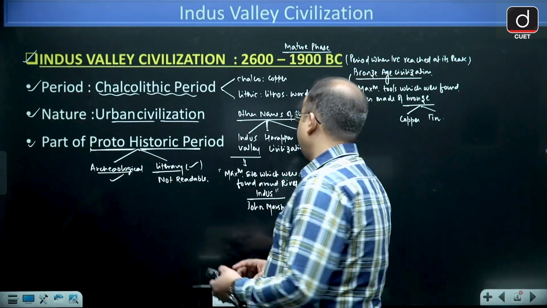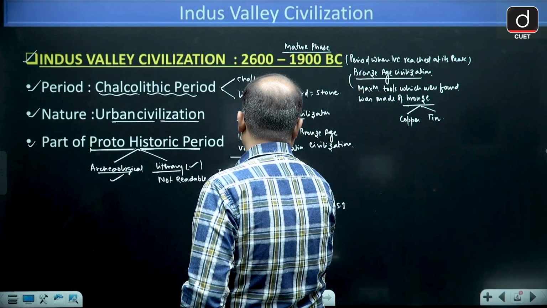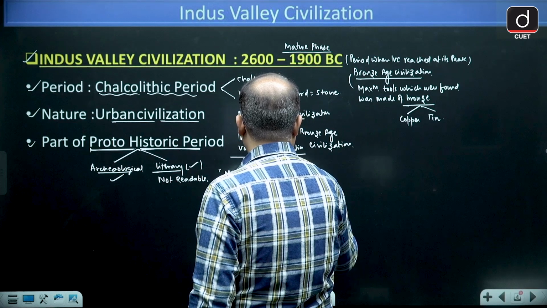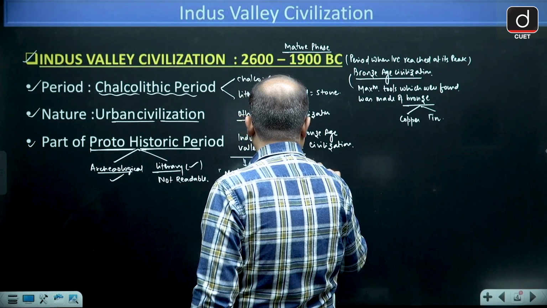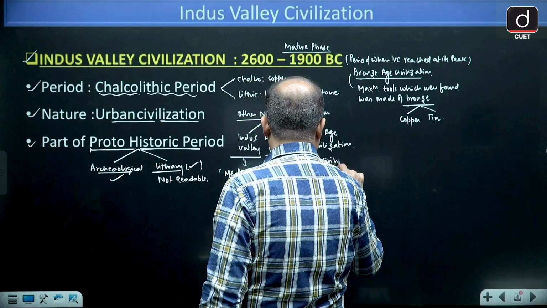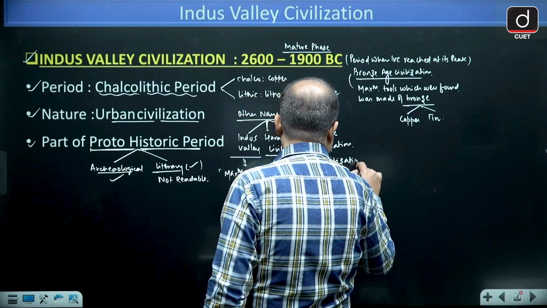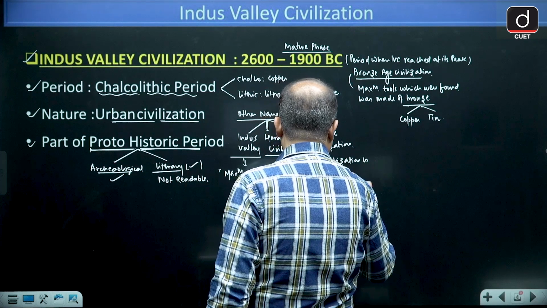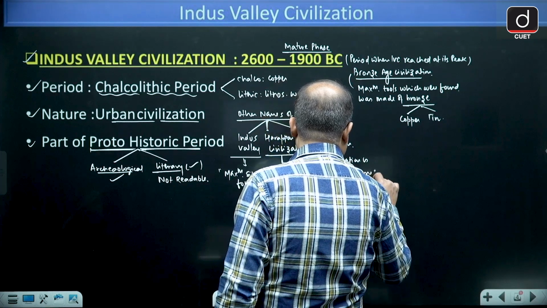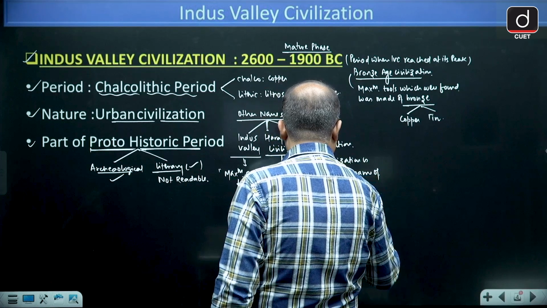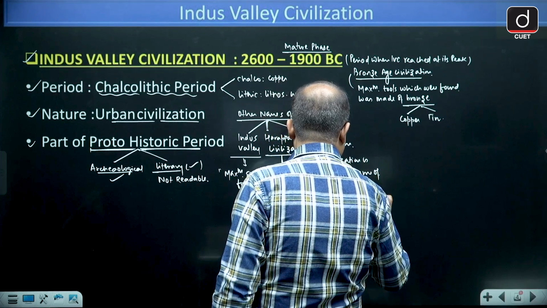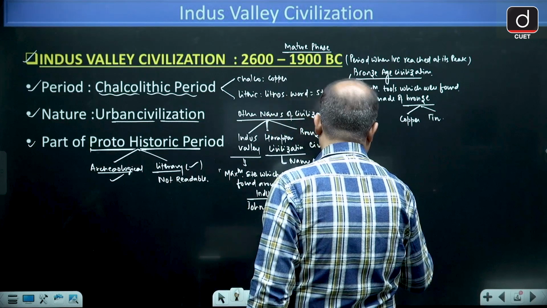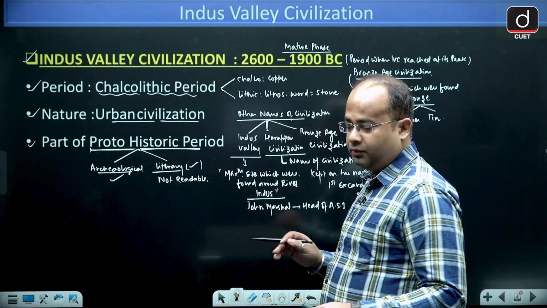Next, it is called Harappan civilization. Why is it called Harappan, guys? Because it is the rule in archaeology that the name of the civilization is kept on the name of the first excavated site, and the first excavated site was Harappa.